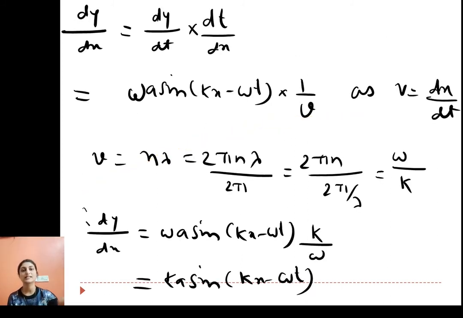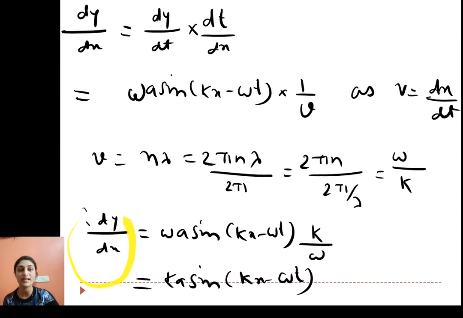Now take this: dy by dx equals dy by dt into dt by dx. Dy by dt is omega a sine(kx minus omega t), and dx by dt is v. So dt upon dx will be 1 by v. We know that v is given by n lambda, the product of frequency and wavelength. I will multiply and divide by 2 pi, so I get 2 pi n lambda upon 2 pi. 2 pi n is nothing but the angular frequency omega, and shifting lambda to the denominator, it becomes 2 pi upon lambda, which is k, called the propagation vector of a wave.